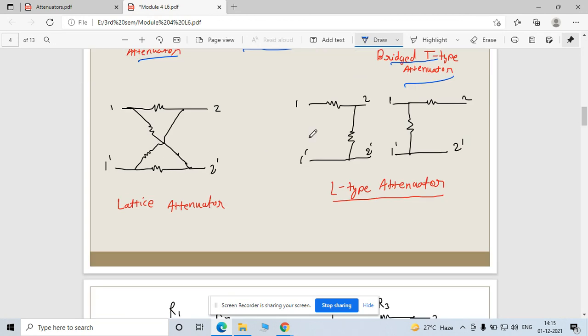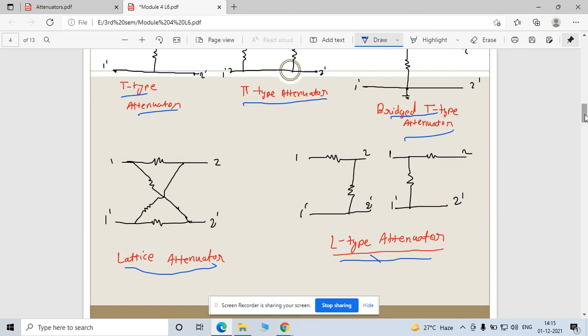Now the lattice network. See, this is your lattice network. Connections are just like that. Okay, and this is an L type of attenuator. Actually this is an inverse L, but the name given in the book is L type of attenuator. This L type has two types of connection. One is this and another is this.